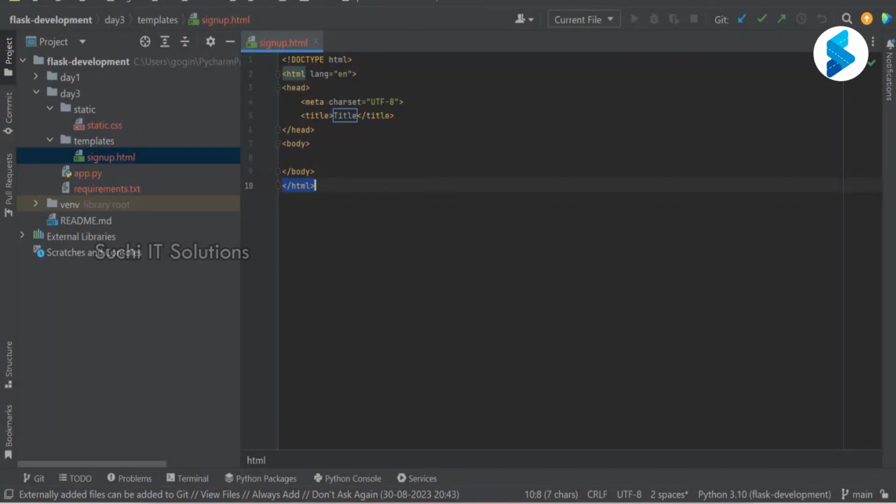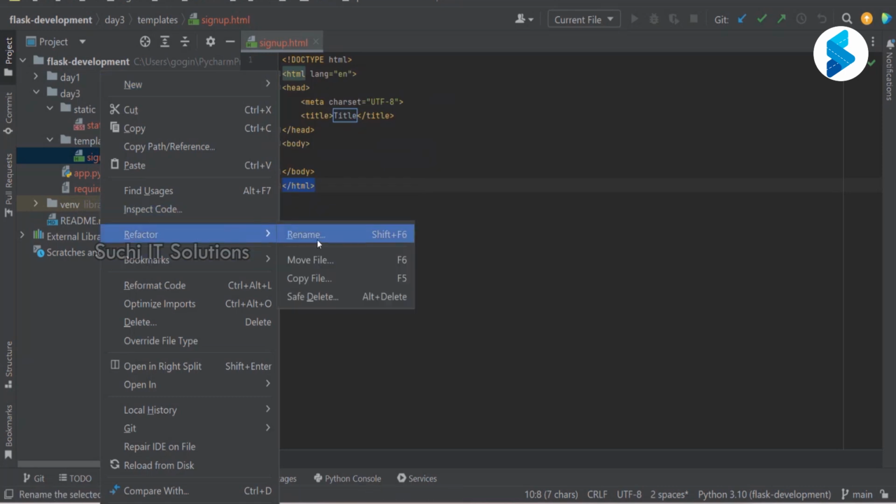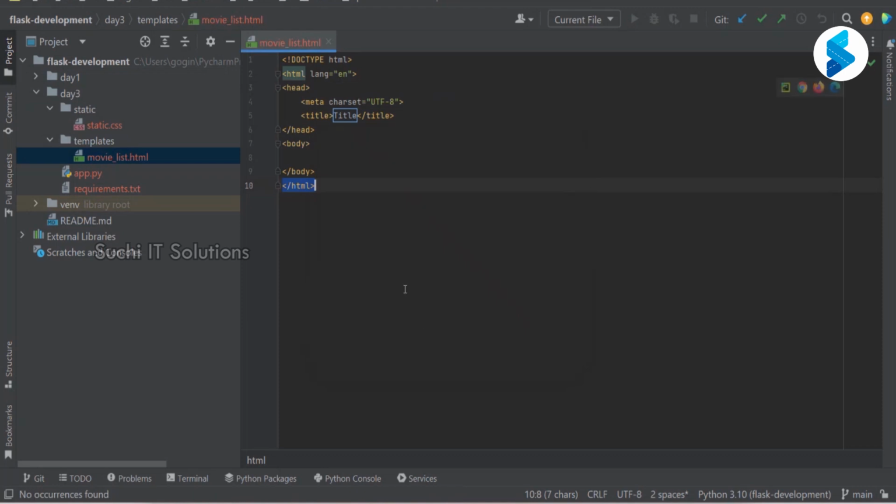All right. So rather than sign up, I'm going to rename it. I'm going to refactor, rename it to movie_list.html. Okay, so I'm going to refactor this.